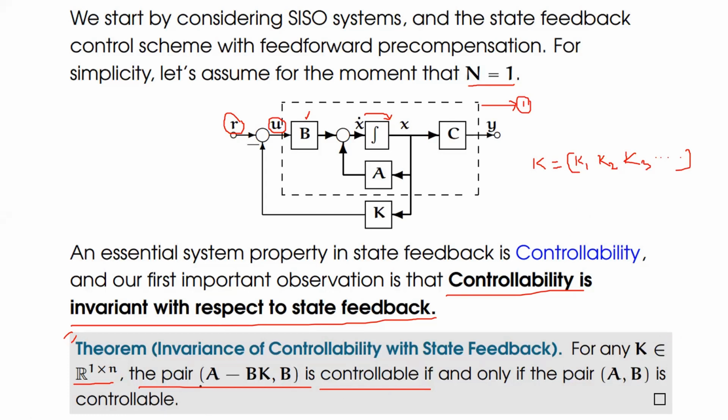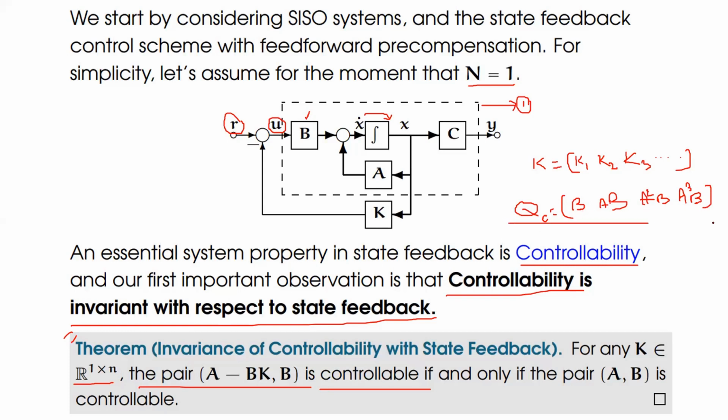So therefore, the pair A minus BK and B is controllable, because to satisfy the controllability of the system, we have one composite matrix. What is the composite matrix for controllability? That means QC is equal to, there is a formula. The first matrix is B, and the next column would be A into B. The next matrix would be A square into B. The next column is A cube into B. Like this, the matrices will be obtained.